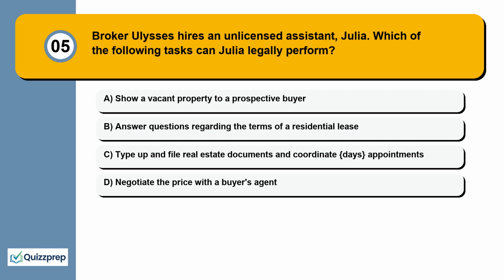Question 5. Broker Ulysses hires an unlicensed assistant, Julia. Which of the following tasks can Julia legally perform? Show a vacant property to a prospective buyer. Answer questions regarding the terms of a residential lease. Type up and file real estate documents and coordinate appointments. Negotiate the price with a buyer's agent.